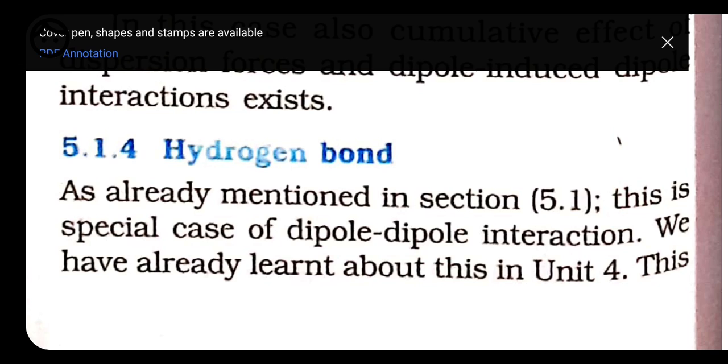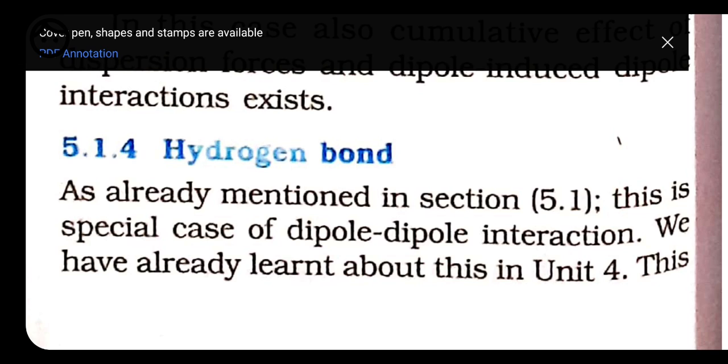We know about the hydrogen bond. For hydrogen bond, certain conditions are there, because hydrogen bond is not formed by all types of elements. The condition is that the element which makes a bond with hydrogen should be highly electronegative in nature, and its size should also be small.